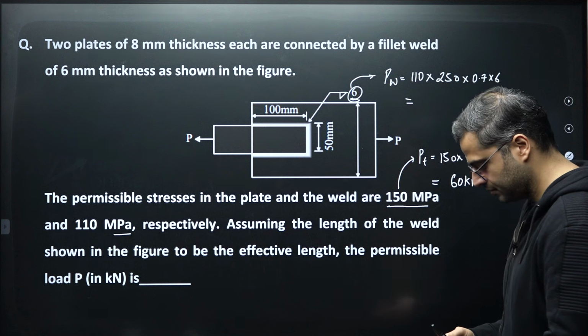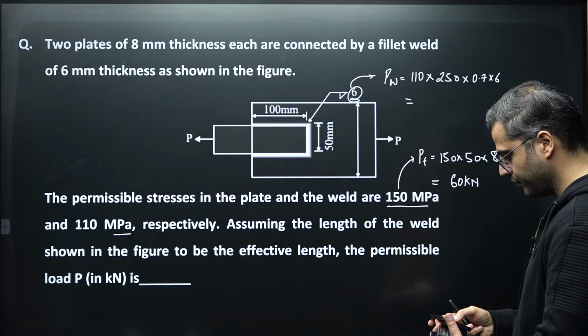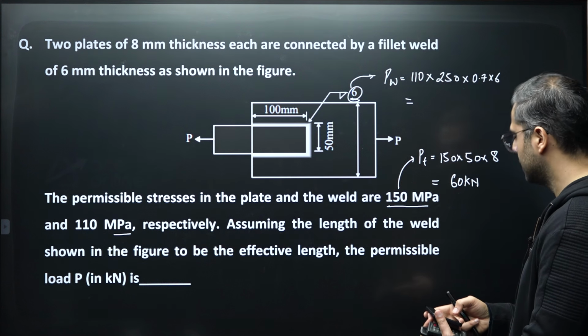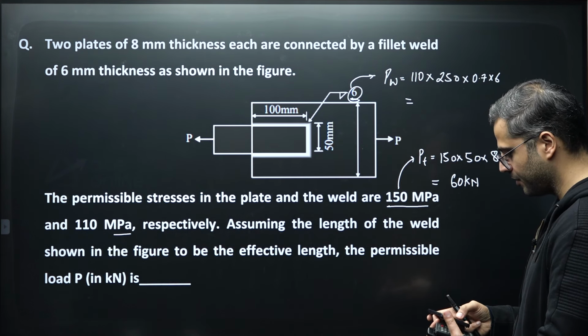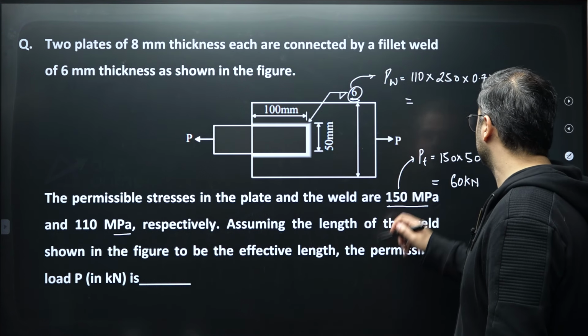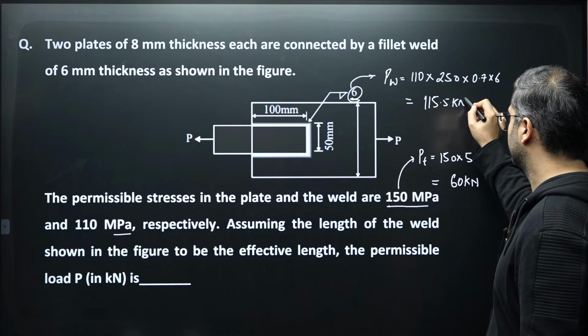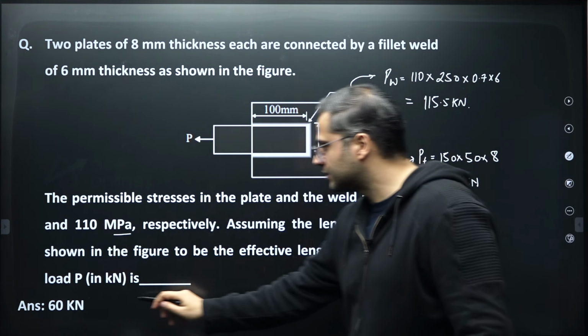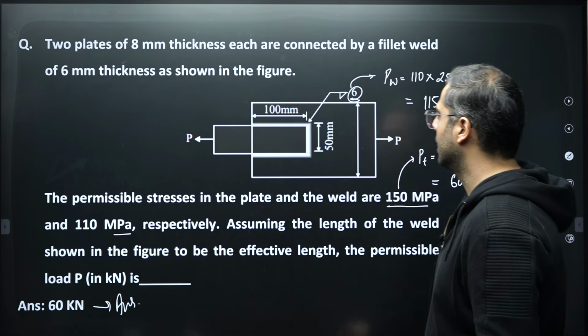Let's do that. It will be how much? 110 into 250 into 0.7 times 6 divided by 1000, which is 115.5. So obviously the answer would be 60. Right? So for us the answer would be 60 kilonewton, the lesser of the two.